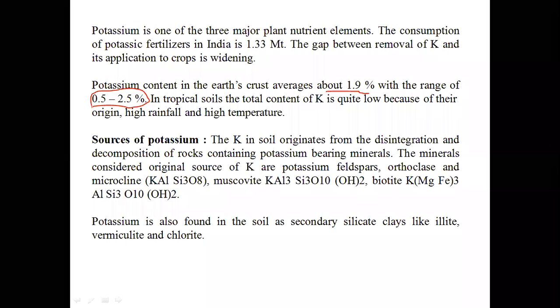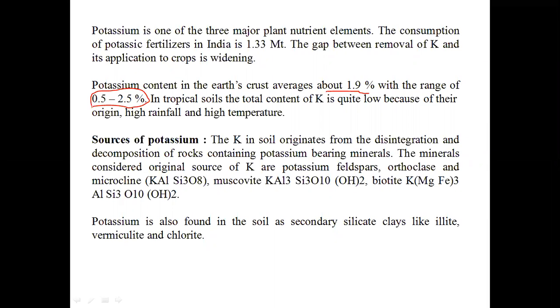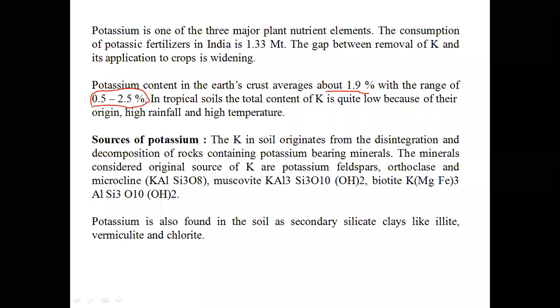And there is a peculiar concept with respect to the production of potassium fertilizers in India. Here, all the potassium fertilizers are imported to India from foreign countries. There are no potassium reserves in India, so we are getting potassium fertilizers only through import from foreign sources.